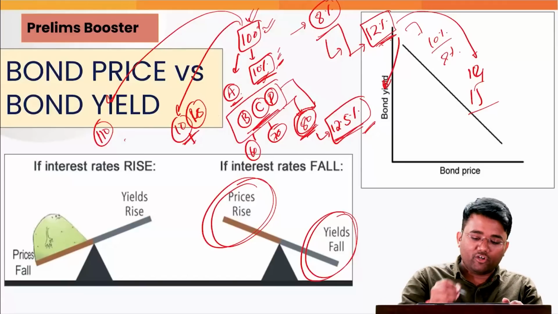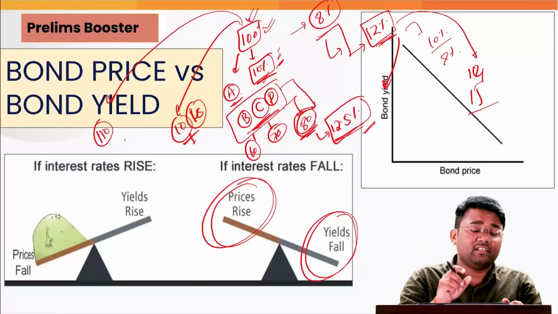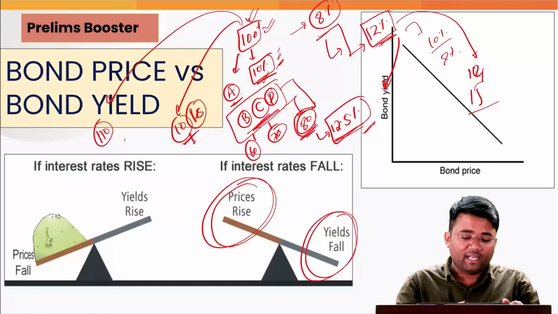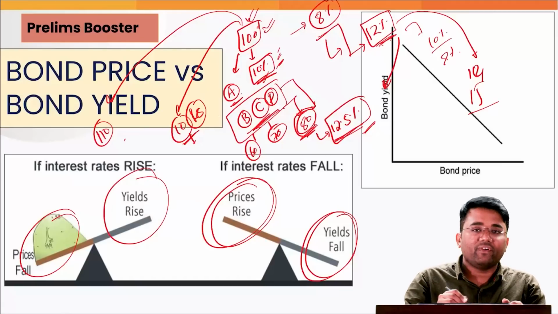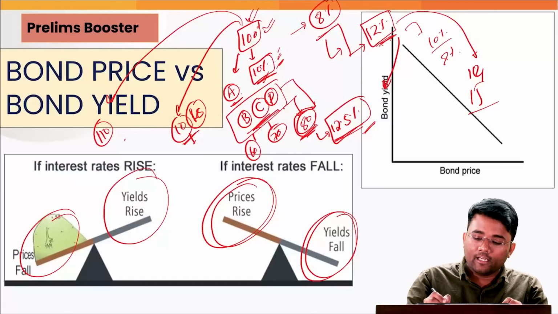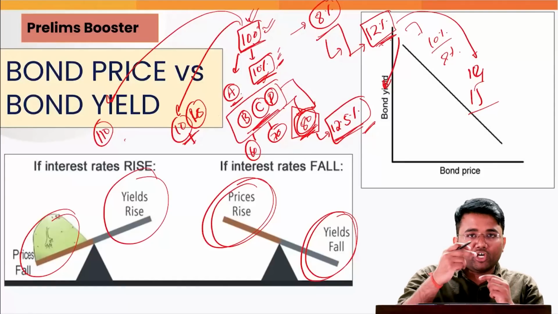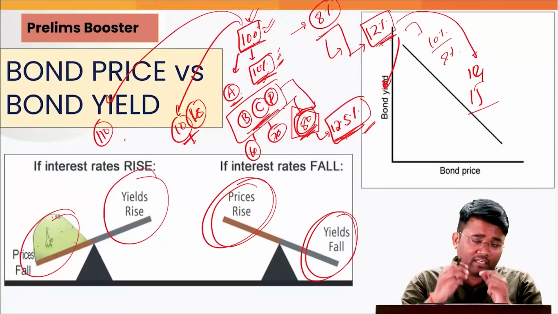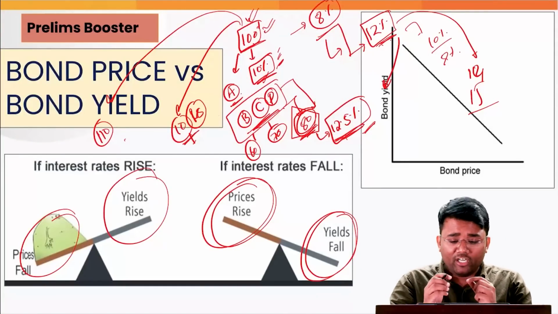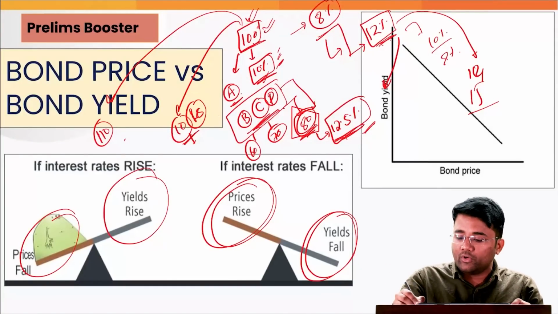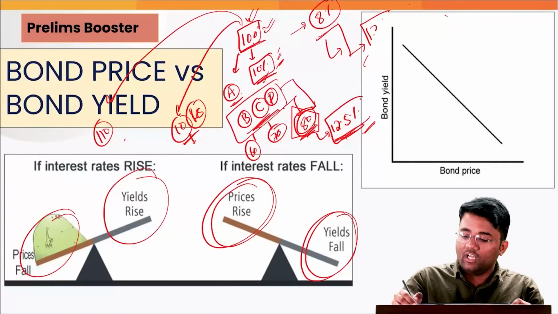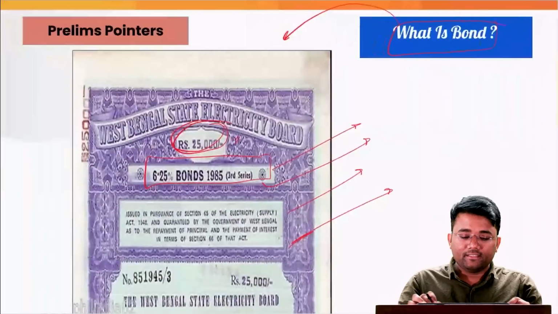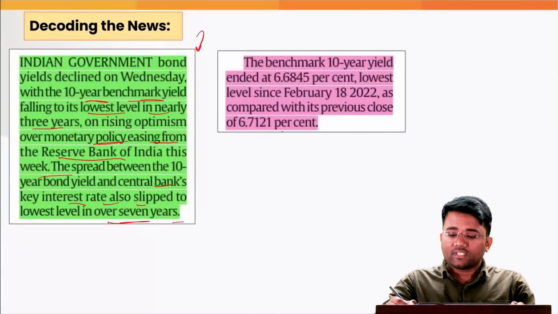When the price has increased above 100 rupees, the yield or the effective rate of interest on that bond has declined. Whereas if the price of the bond is falling, the yield or the effective rate of return is increasing. For example, here you can see the price of the bond was 100 rupees, it declined to 80 rupees. So with the bond price declining, the effective rate of interest or bond yield has risen, and this is the inverse relation between bond price and bond yield.